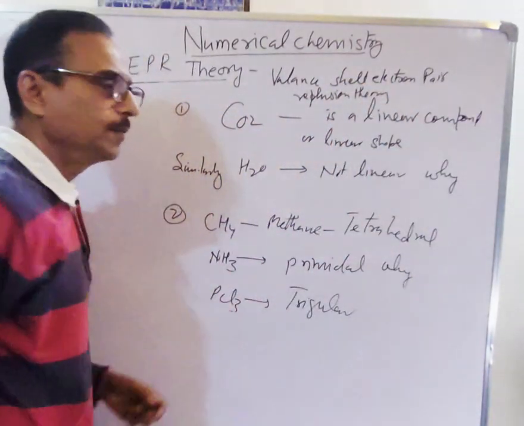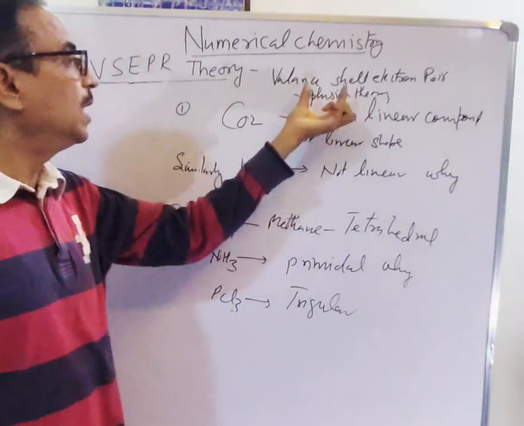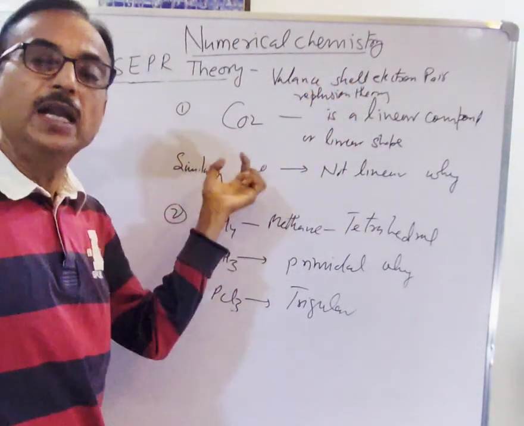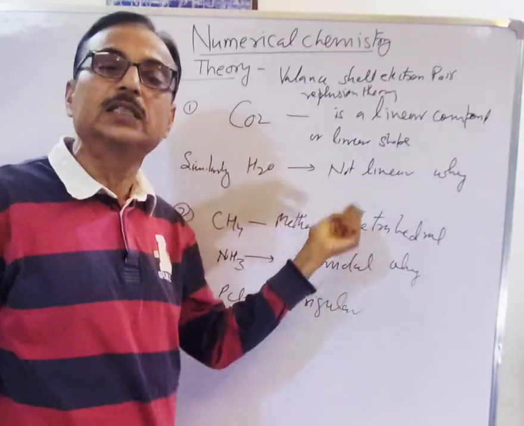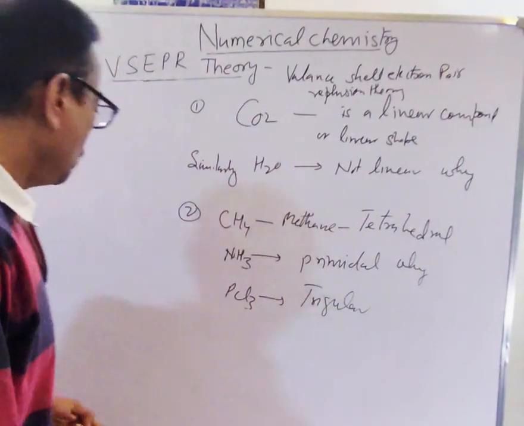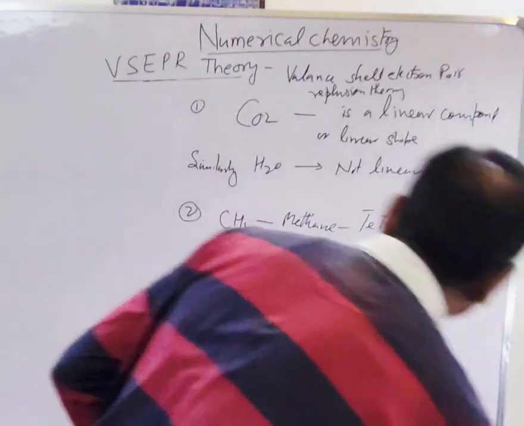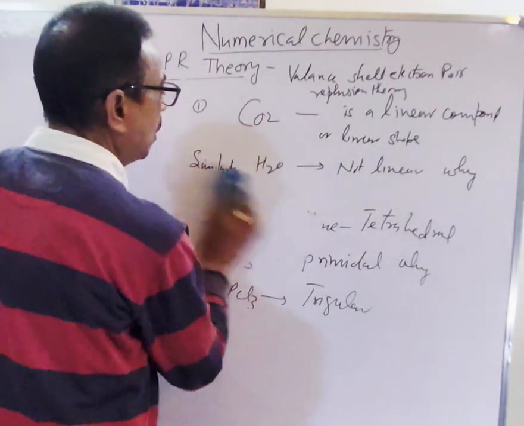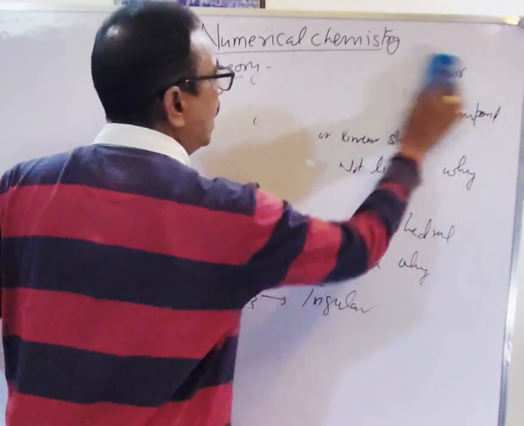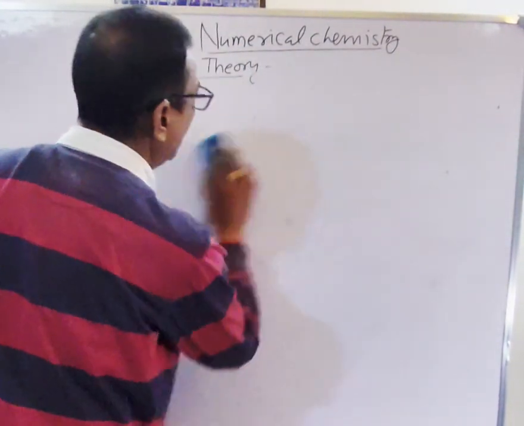It says that, as in the definition, the valence shell plays an important role in deciding the geometrical shape of the molecule. The outer shell electrons, the valence shell electrons of the central atom, play the vital role in deciding the shape of the molecule.